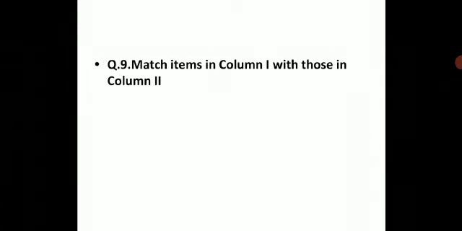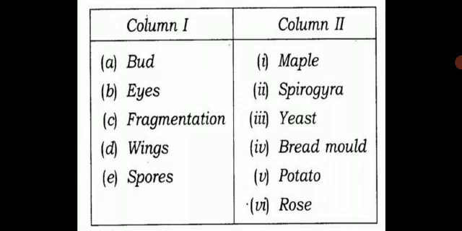Now match the items in column 1 with those in column 2. I hope you are writing there, children. So over here in column 1, you have bird, eyes, fragmentation, wings, spores. Whereas in column 2, you have maple, spirogyra, yeast, bread mold, potato, rose. Let us see what characteristic or what process or methods are seen in different unicellular and multicellular organisms.